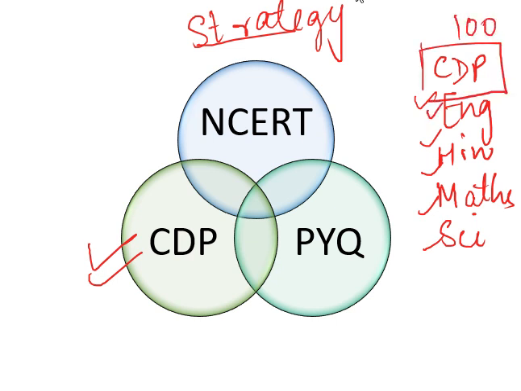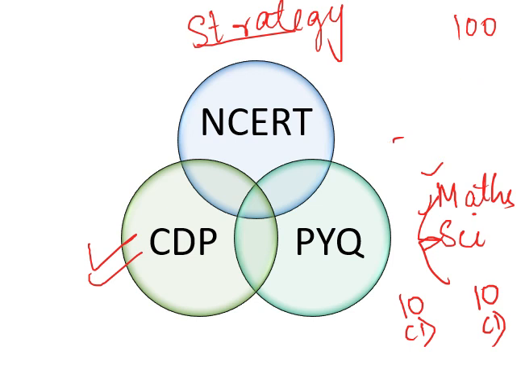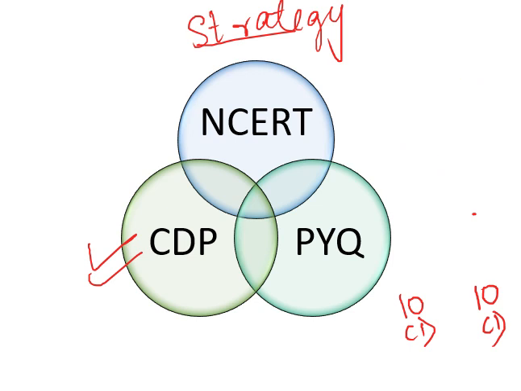Now in English also, 15 marks or 50% will be CDP related questions, that is language CDP. Then in Hindi also, again 15 marks will be reserved for the CDP part. In maths and science, 10 marks from maths and 10 marks from science will be from CDP only. So you see how important CDP is for you, because you cannot just skip CDP and expect that you will clear this examination. Okay, so this was the first thing which I followed.